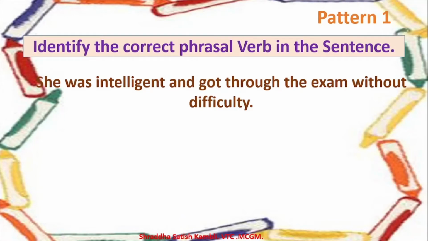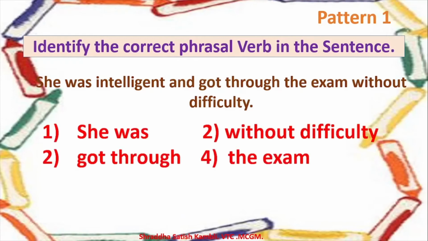She was intelligent and got through the exam without difficulty. So you have to identify the correct phrasal verb in the sentence. There are 4 options given to you: 1 is she was, 2nd is without difficulty, 3rd is got through, and 4th is the exam.